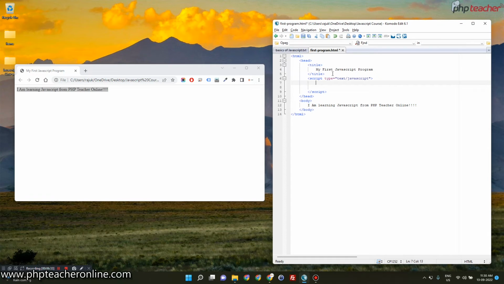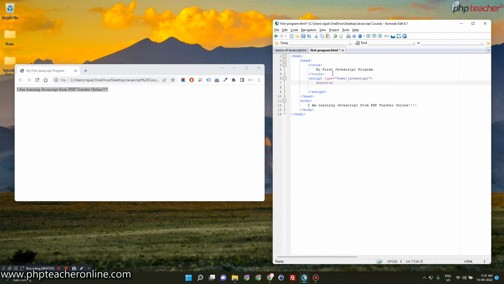Now over here, let's focus on how to write a function. To write a function, first you need to write a keyword that is called function itself. So function will be the keyword. After that you have to give a space. After the space you can write a function name. The function name can be anything, but remember, in between the function name you cannot use a space, you cannot use a hyphen. You can use an underscore, but space and hyphen are not allowed in the function name.